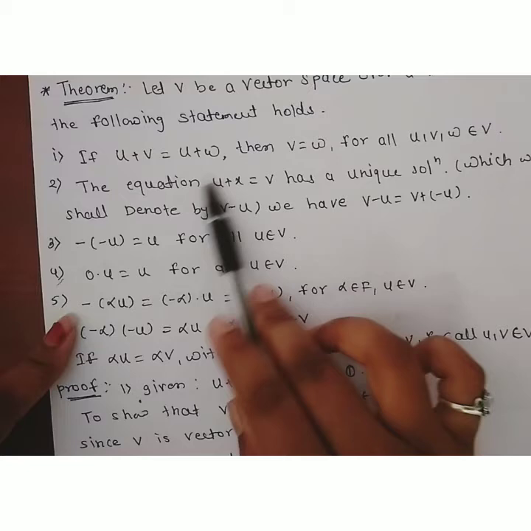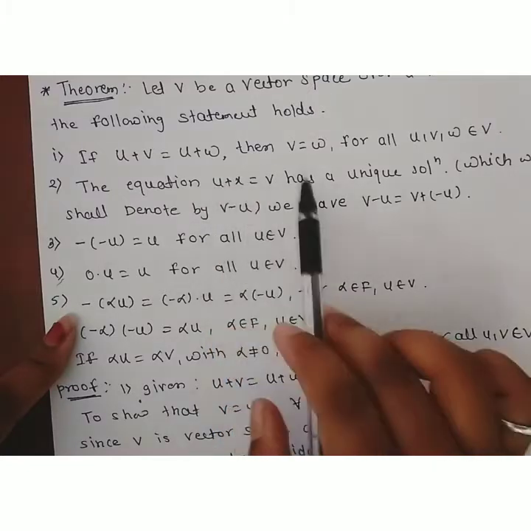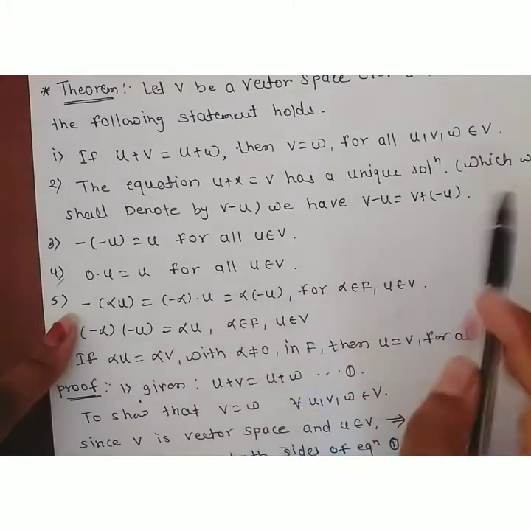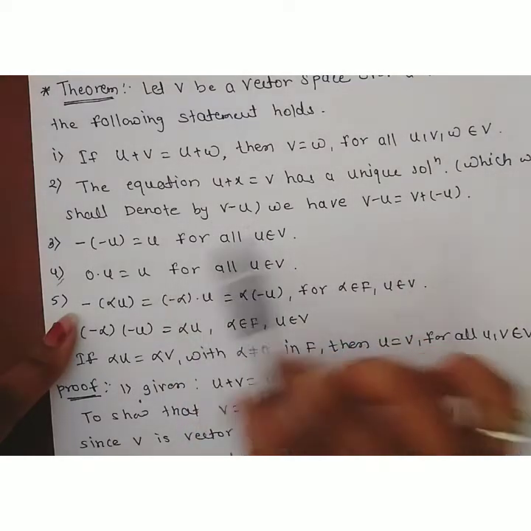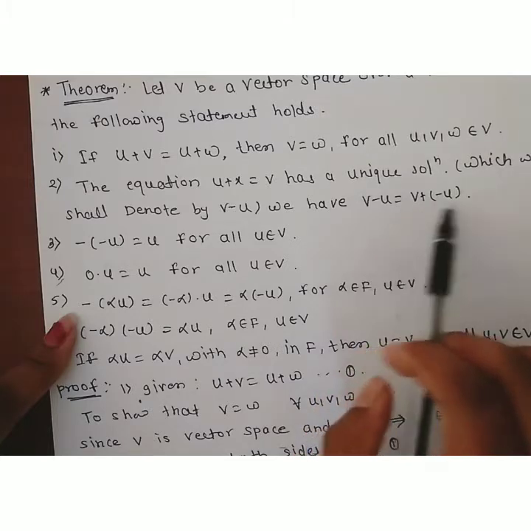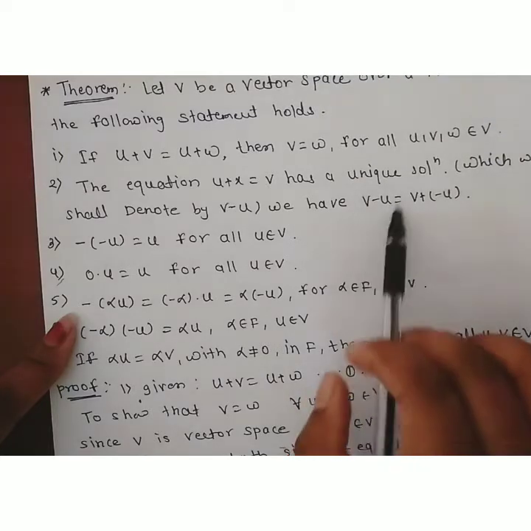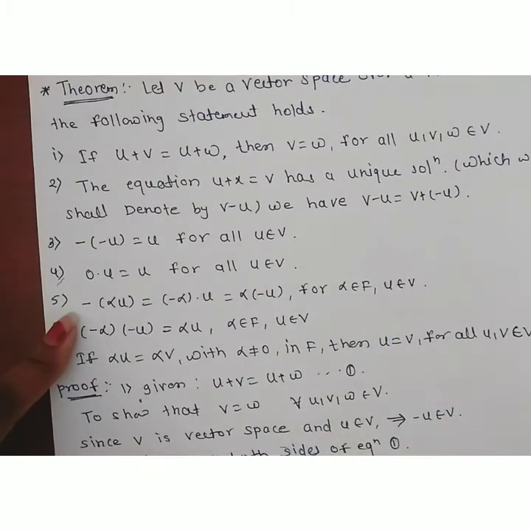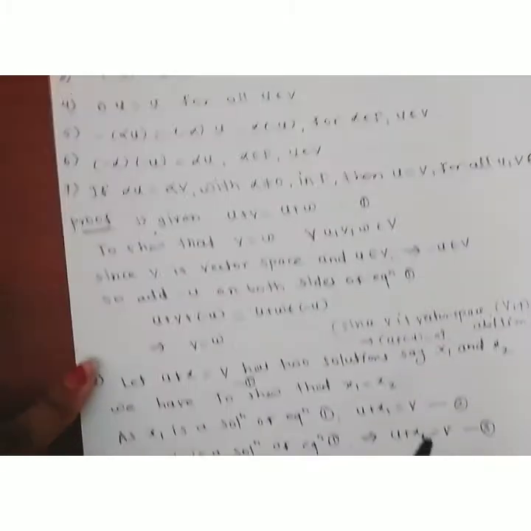Here it has a positive sign, so we need to take it to the other side. Therefore we get x is equal to v minus u, which we shall denote by v minus u, and v minus u can be written as v plus minus of u. Then first of all we have to show that this equation has a unique solution.